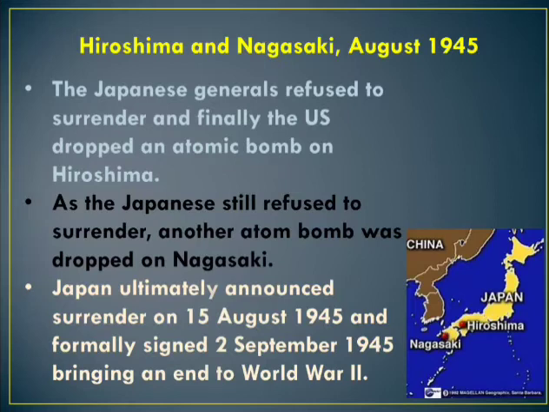America dropped the atom bombs on the cities of Hiroshima on August 6 and Nagasaki on August 9, 1945, which caused great destruction. As a result, Japan surrendered unconditionally. Thus, the Second World War came to an end. Japan ultimately announced surrender on 15th August 1945 and formally signed on 2nd September 1945, bringing an end to World War II. These are the causes of the Second World War.